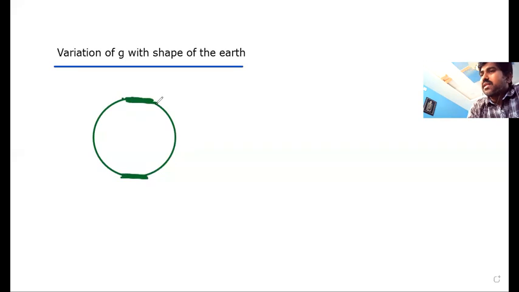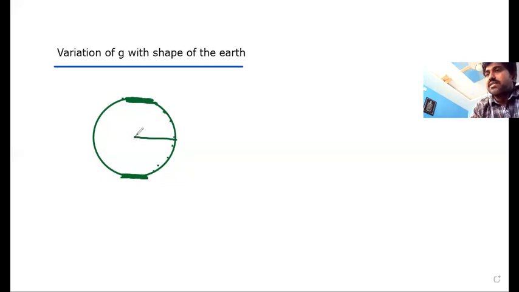And also, at the remaining points, all points do not have the same distance from the center. If I consider different points on the surface here, different points may have different radius. That means Earth is not completely spherical. It is nearly spherical only, but there are so many deviations on the surface. At some place, at sea level, there may be less radius. At a hill station, there may be more radius. In that way, the value of radius always changes.